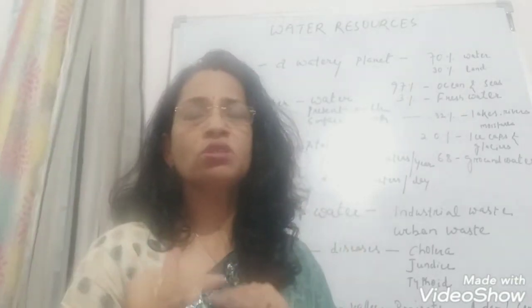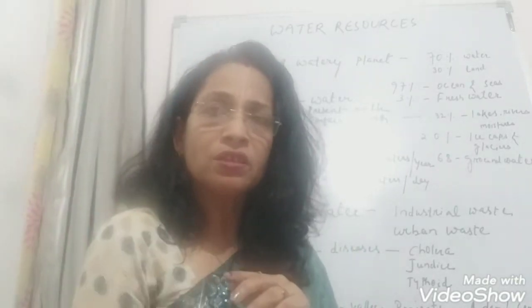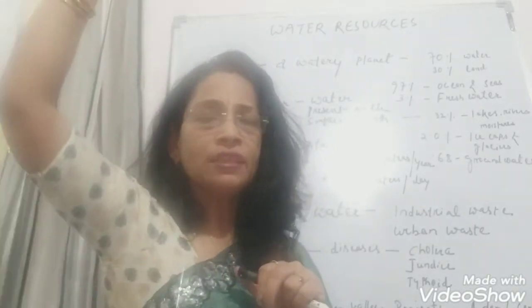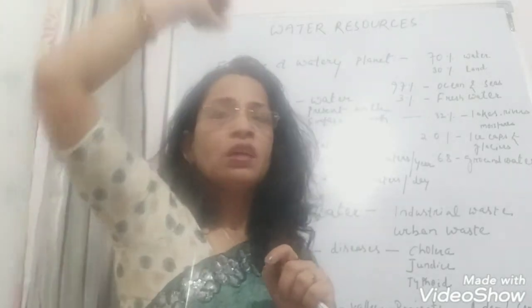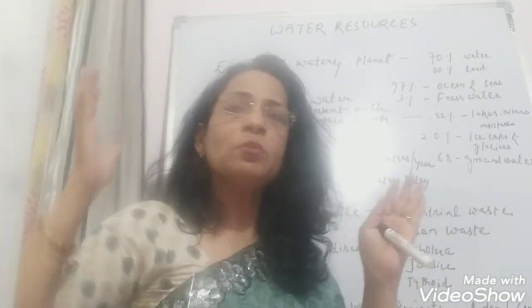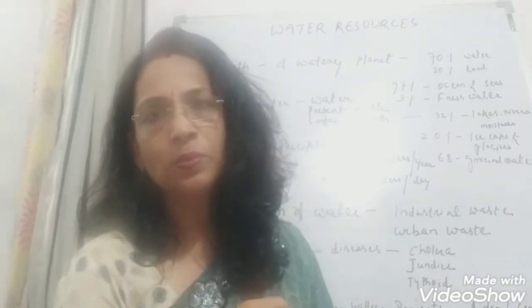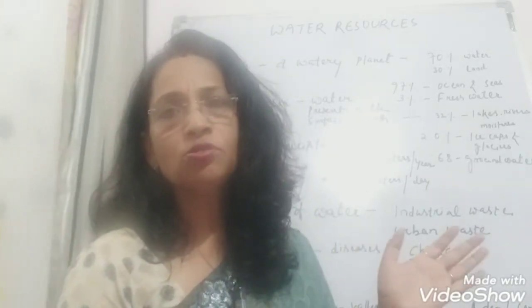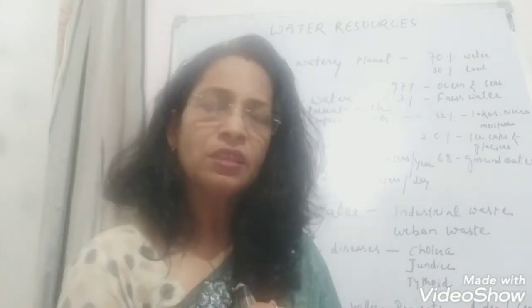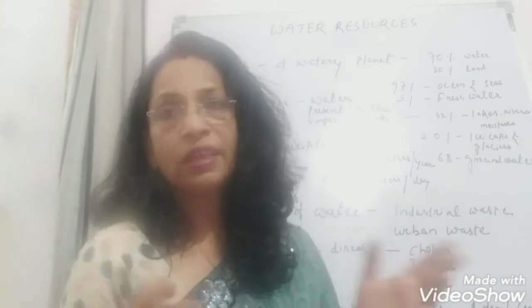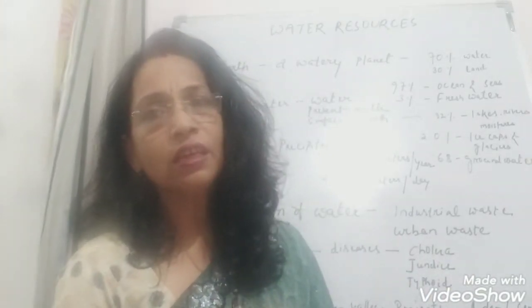Because of heat the water is evaporated, then it is accumulated, that is condensation, and when the clouds become heavy they fall down in the form of precipitation. There is an image also, you will draw that image in your copy also. For the purpose of examination, there can be a question on the hydrological cycle.